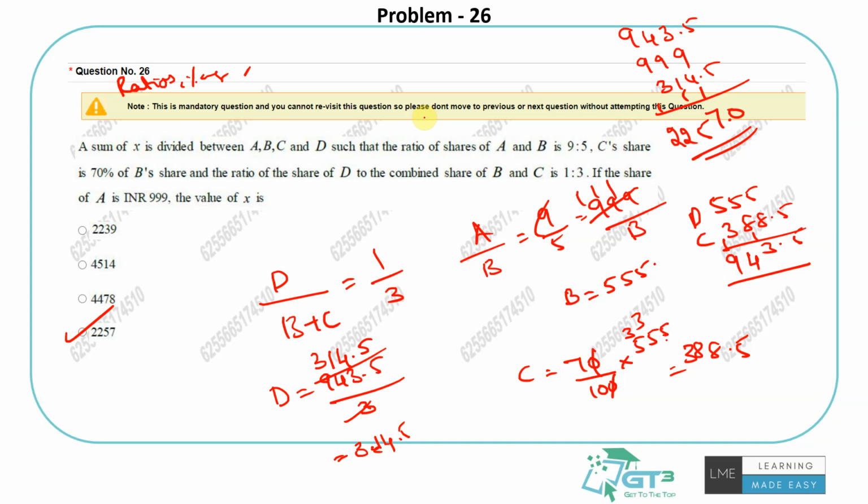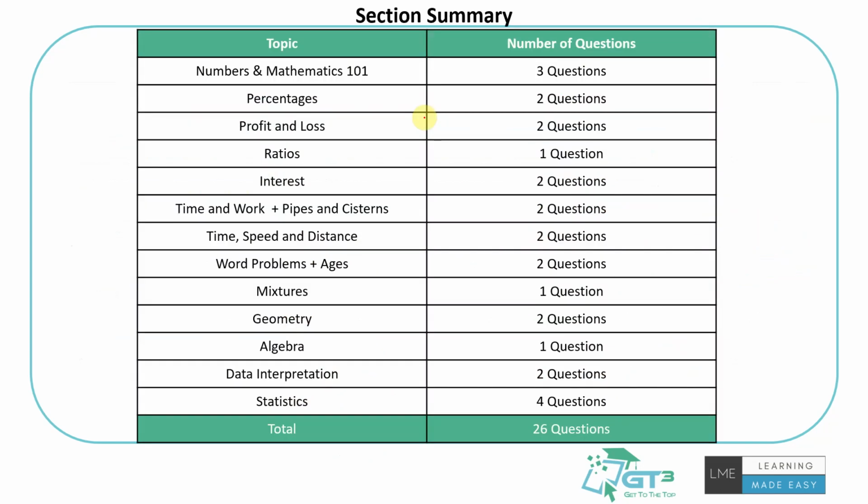And we have 40 minutes for this section, right? The section has 40 minutes, 26 questions. So if I just do 40 minutes into 60 seconds divided by 26, you're getting almost 92 seconds for each question, which is 1.5 minutes, right? And I'm very sure most of the questions are doable in 1.5 minutes, okay? To be very frank, 1.5 minutes is 1 minute 30 seconds, 90 seconds. 92 seconds is what you're getting per question. It's pretty much doable.